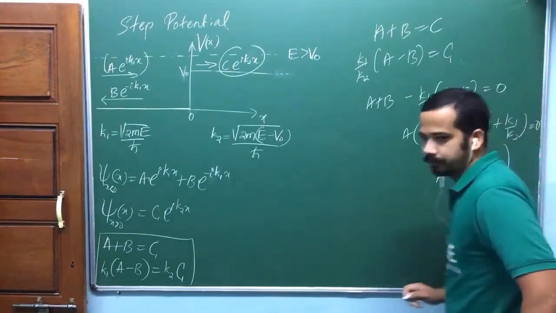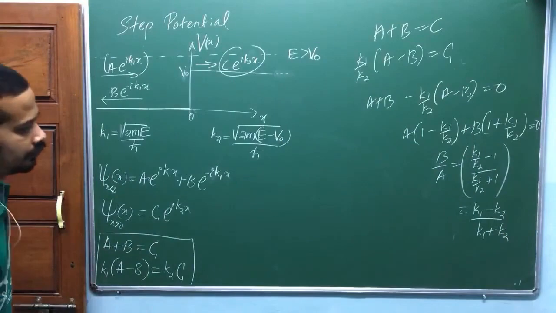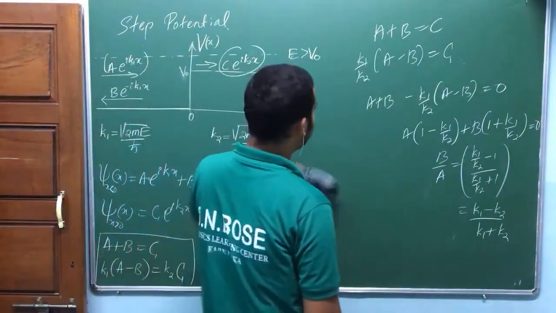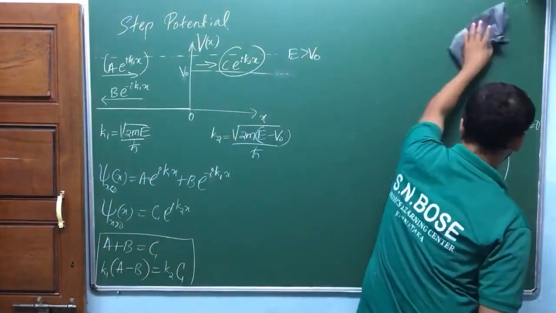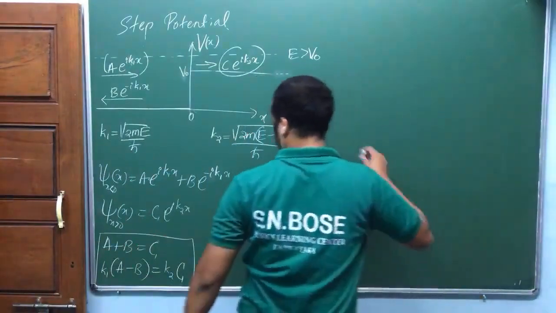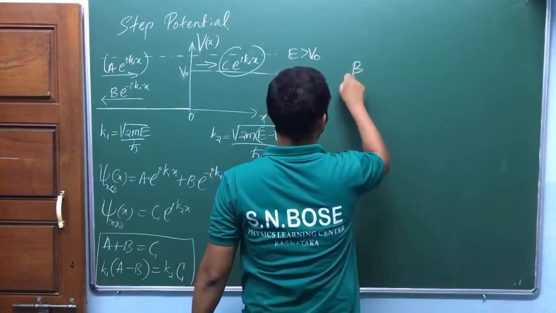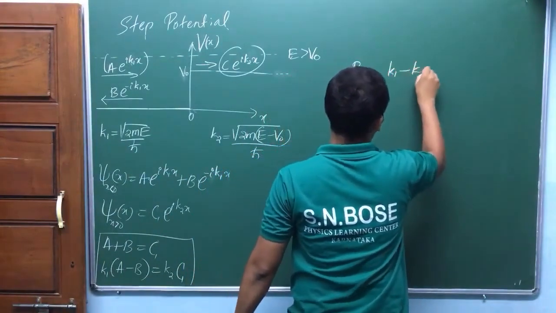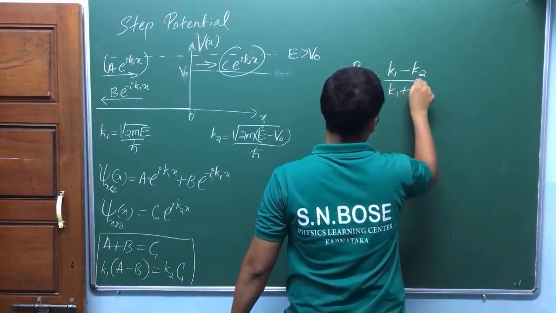Am I right? Simply. Now similarly, can you find C by A? Because I need C by A also. Do this algebra yourself. B by A is equal to K1 minus K2 divided by K1 plus K2.